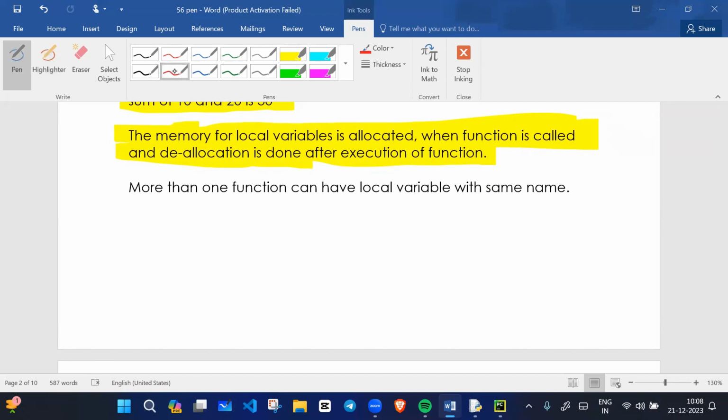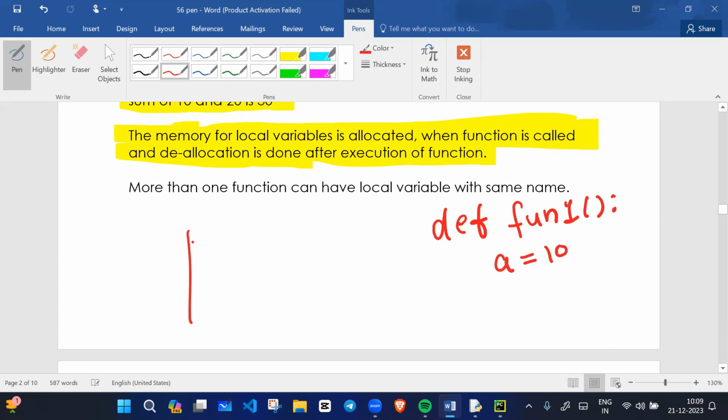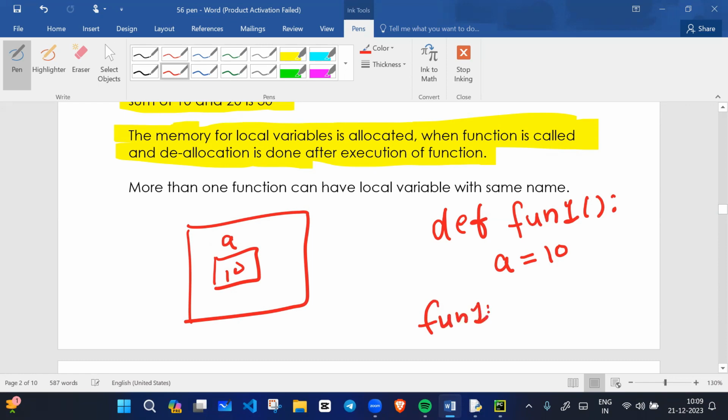For example, if I write def fun1 and inside it a = 10, memory for a is created only when we call the function, like fun1().